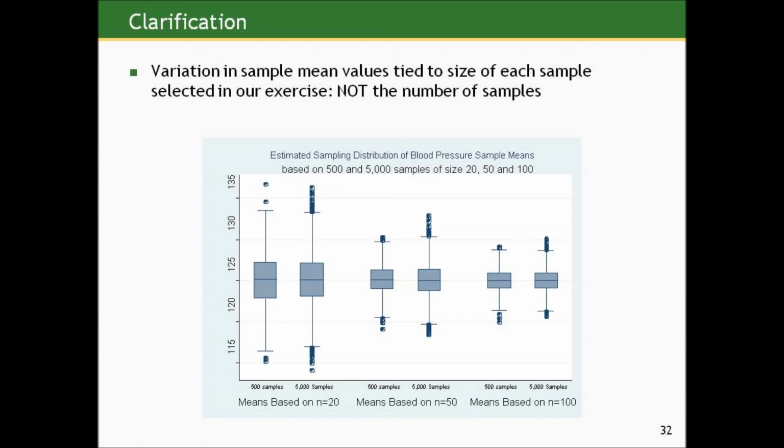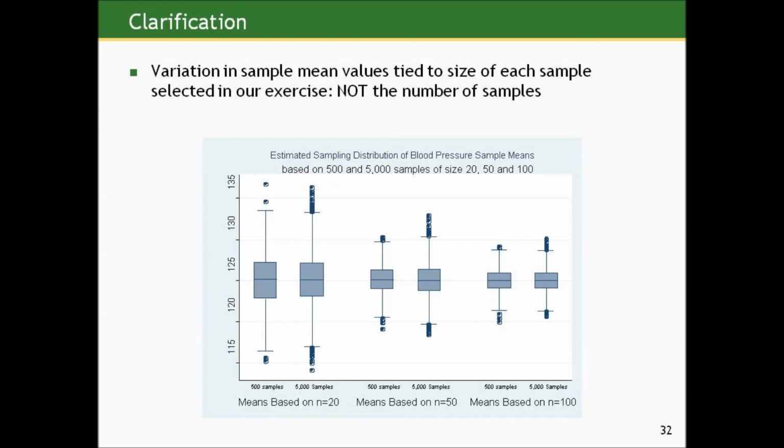And the shape and center are not markedly different. However, if I look to the right at those two box plots to describe the behavior of 500 and 5,000 respectively sample means based on samples of size 50, those two box plots, while similar to each other, are much narrower than the two box plots describing the distribution of data based on samples of size 20.